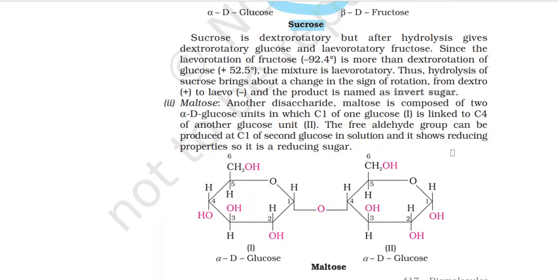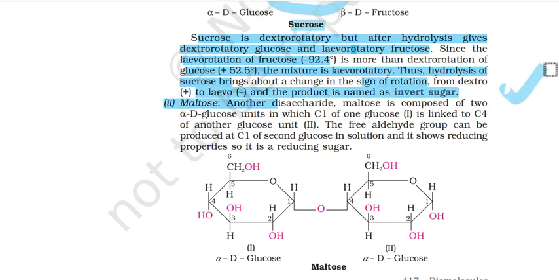Sucrose is dextrorotatory. हमने already देखा, but after hydrolysis gives dextrorotatory glucose and levorotatory fructose. Since the levorotation of fructose is more than the dextrorotation of glucose, the mixture is levorotatory. Thus, hydrolysis of sucrose brings about a change in the sign of rotation from dextro to levo, and the product is named as invert sugar.